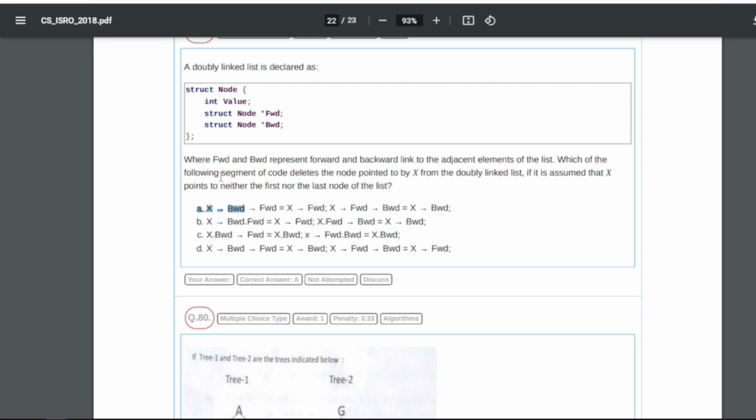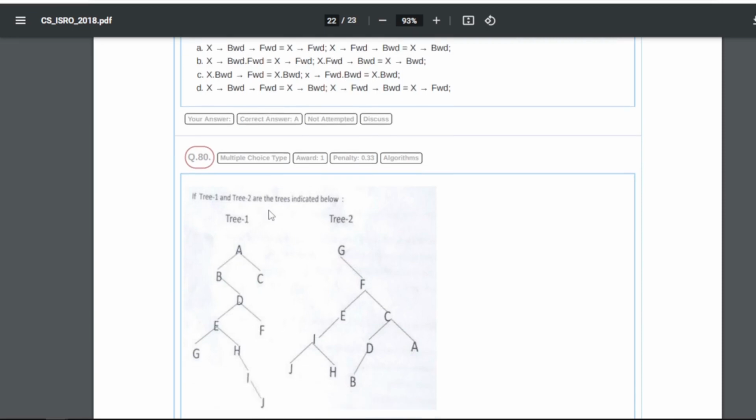So we have to delete from this doubly linked list, assuming X points to neither the first nor the last node. First you can make a visual diagram for this and then try to delete, and you will get this answer. So A will be the answer.